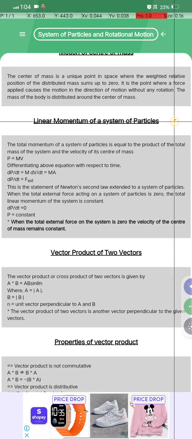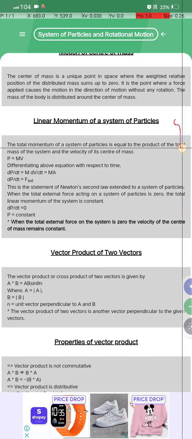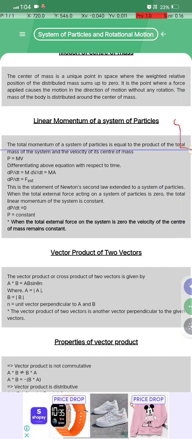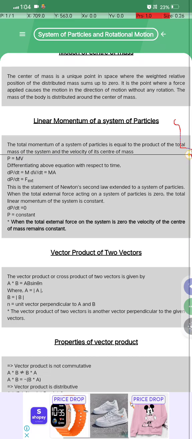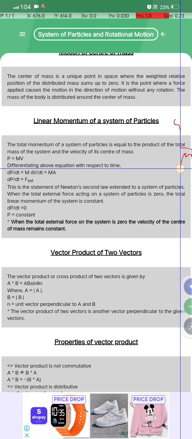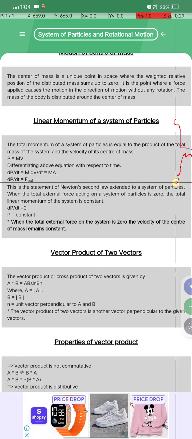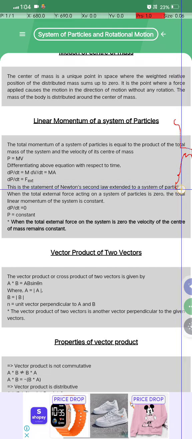Okay, linear momentum of a system of particles क्या होता है? The total momentum of a system of particles is equal to the product of the total mass of the system and the velocity of its center of mass. P is equal to Mv. Differentiating the above equation with respect to time, dP by dt is equal to M dv by dt, and dP by dt is equal to F external. This is a statement of Newton's law extended to a system of particles.